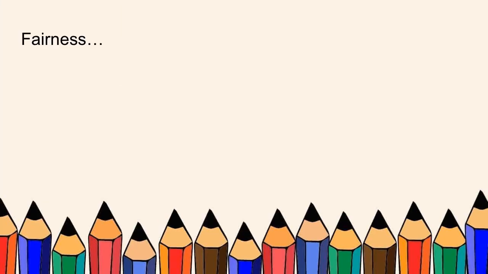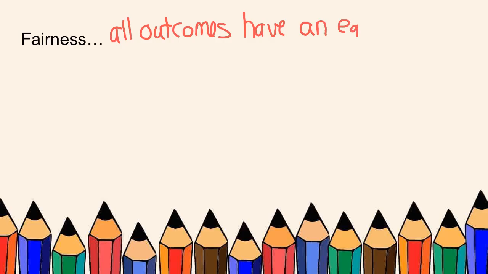The last thing on your worksheet is a fairness box. And fairness means that all outcomes have an equal chance. Remember to pause me should you need to catch up.